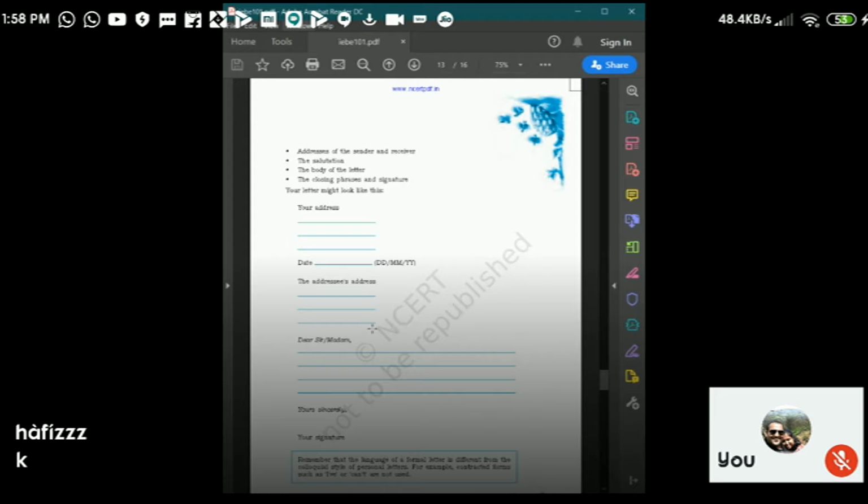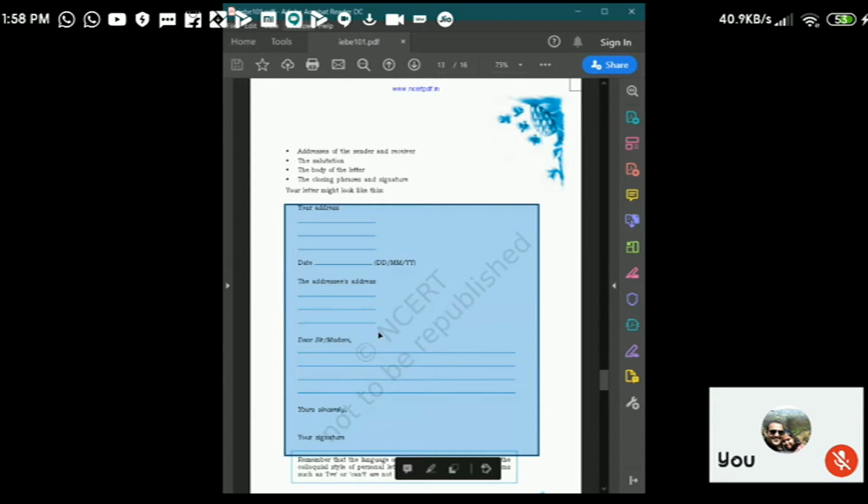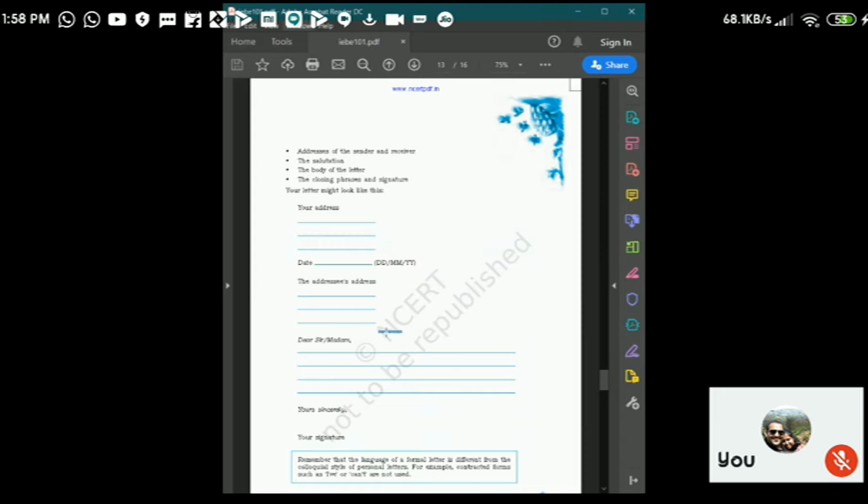Put a space over there, and after that give a space and then write it. That is how you insert a subject.